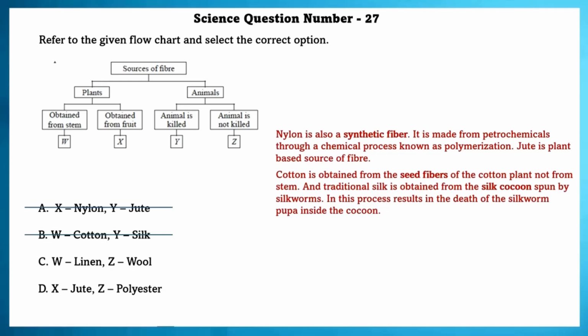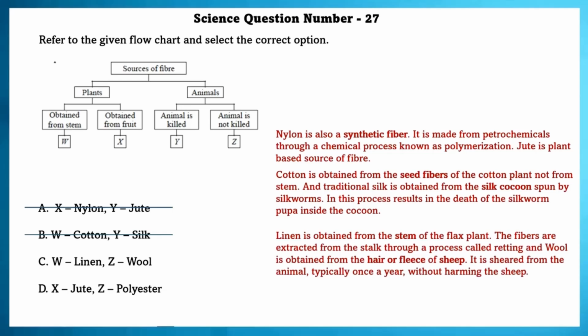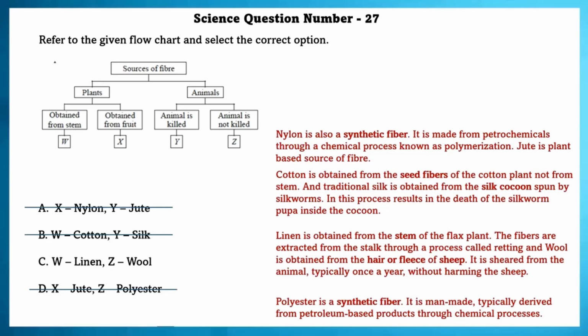This process results in the death of silkworms' pupa inside the cocoon. Linen is obtained from the stem of the flax plant. The fibers are extracted from the stalk through a process called retting, and wool is obtained from the hair or fleece of sheep. It is shed from the animals typically once a year without harming the sheep. Polyester is a synthetic fiber. It is man-made, typically derived from petroleum-based products through chemical processes. Here, W can be linen and Z can be wool.